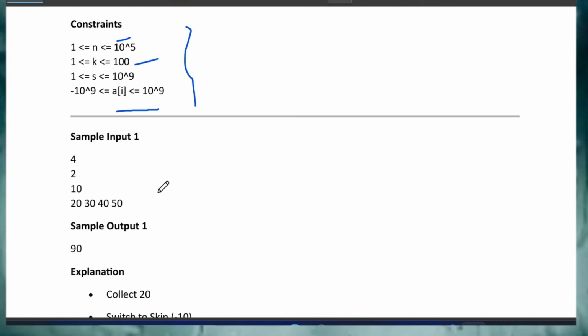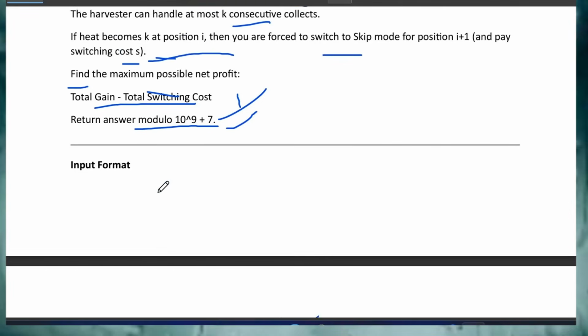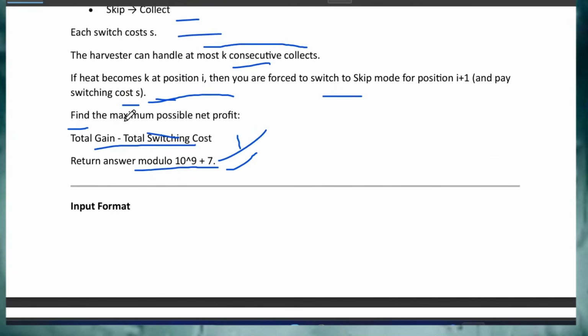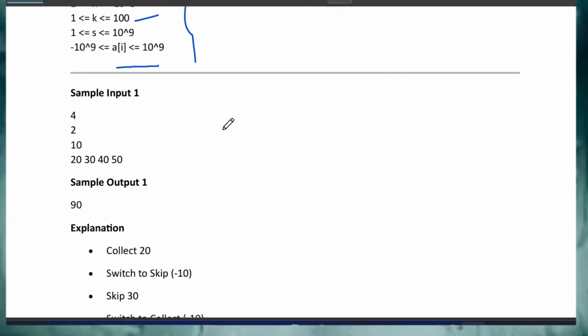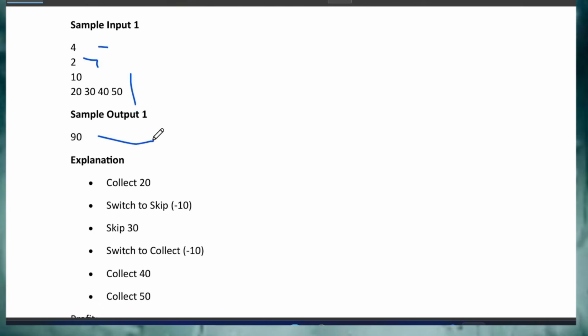So you have to basically get the maximum value. Return the maximum possible net profit. Again, this is a kind of greedy algorithm plus DP based question, and this was a very hard question. For the input, 4 and 10 if I'm taking, and these are the integers, then you will be getting the maximum output of 90.